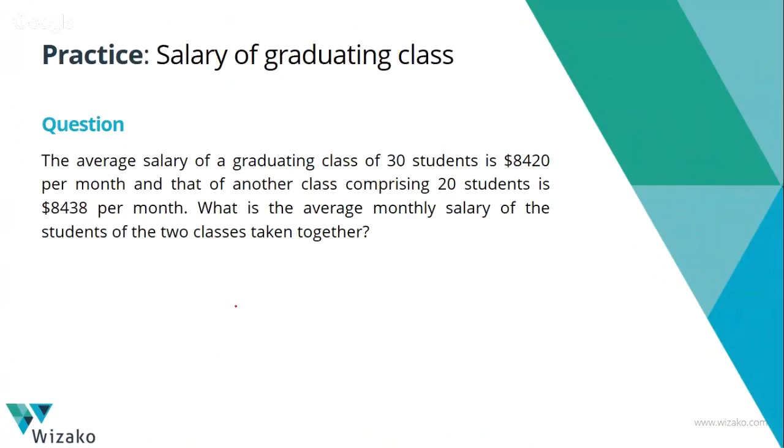First one, the average salary of a graduating class of 30 students is 8420 per month. And that of another class comprising 20 students is 8438 per month. What we need to find out is the average monthly salary of students of the 2 classes taken together. Set it up in the standard framework, take a minute, try and solve it, and then come back.